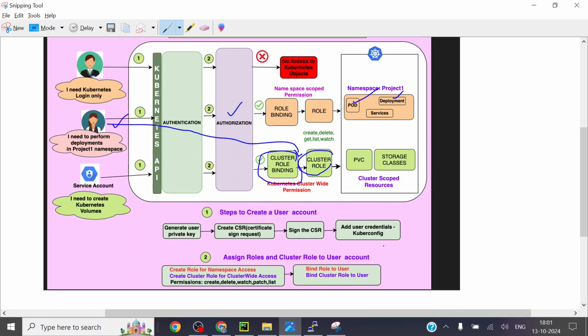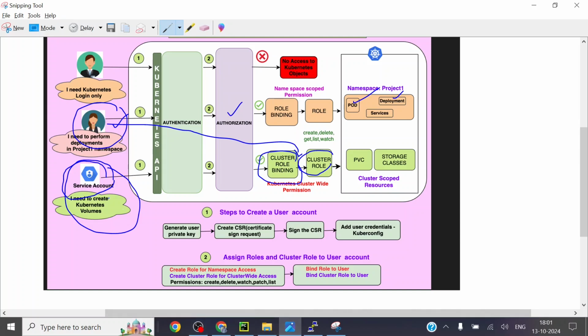So the cluster wide scope will be a cluster role and then binding the cluster role with the username. The same thing you can use for a service account. Service account is nothing but a kind of user. It's not like a normal user. For instance, if you want to deploy some pods with the service account, you will be using the same concept over here. Service account creation will be kubectl create serviceaccount name.